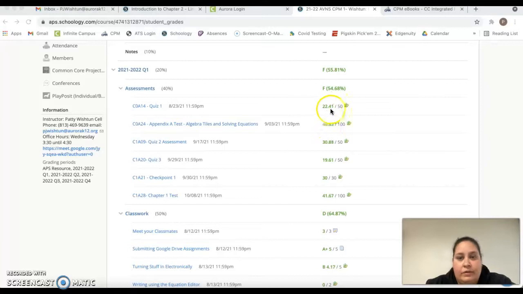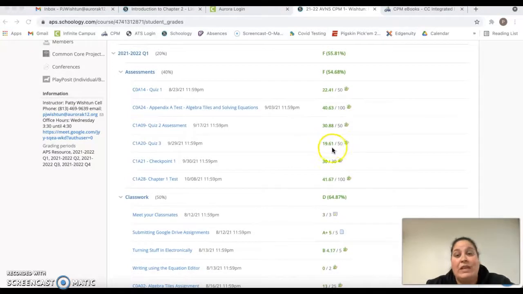So like this one, you got about half of it correct. This one, you got a 40%, so a little less than half. This one, 30 out of 50, so a little more than half. This one, only 20 out of 50, so that's less than a 50. This one you did great, checkpoint, and then the last test you got a 41. So on both tests, you only got about a 40%. So not a passing grade on those, okay?